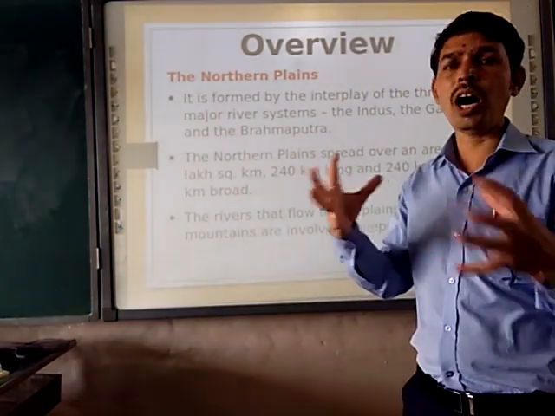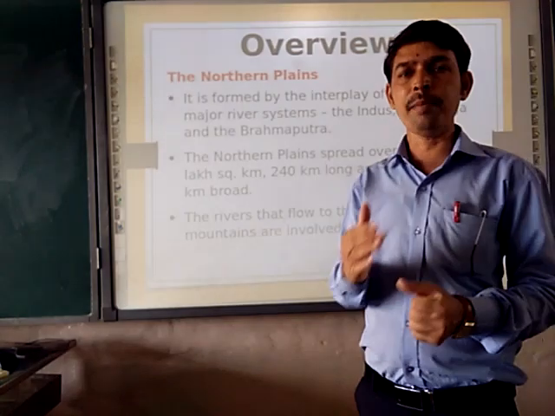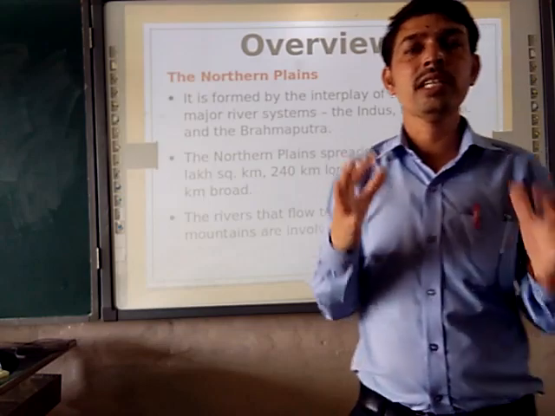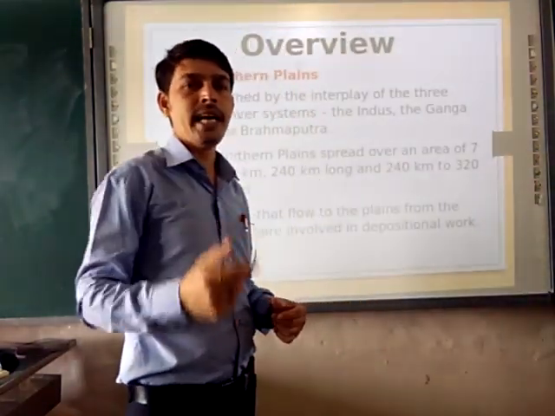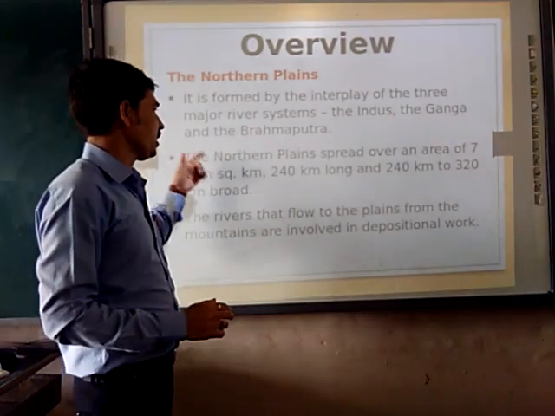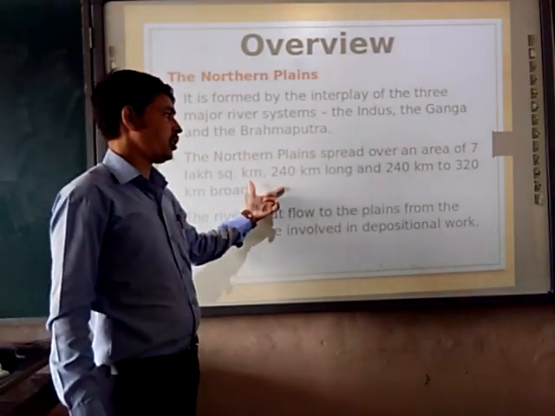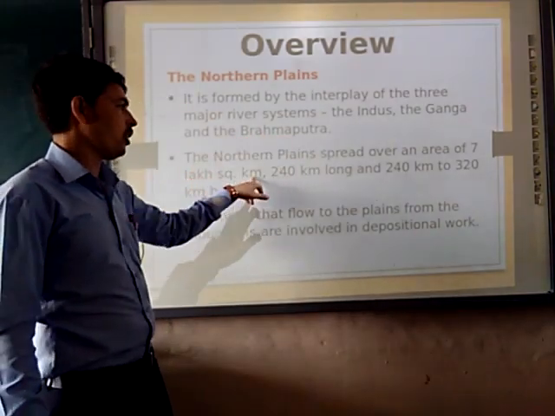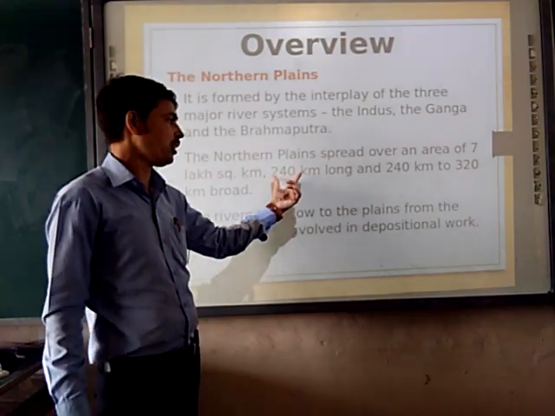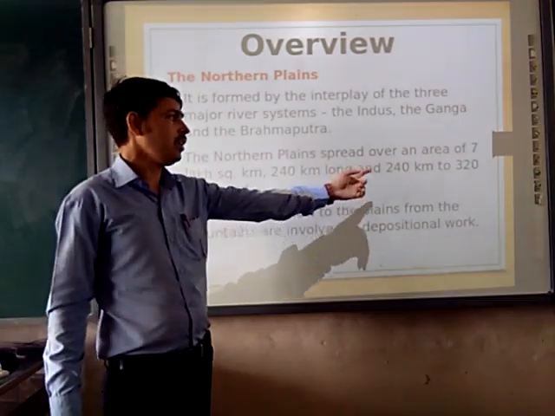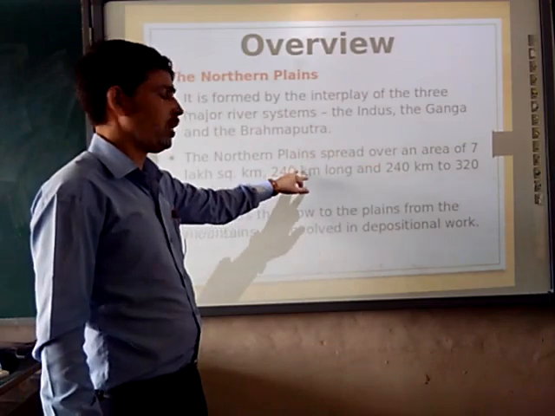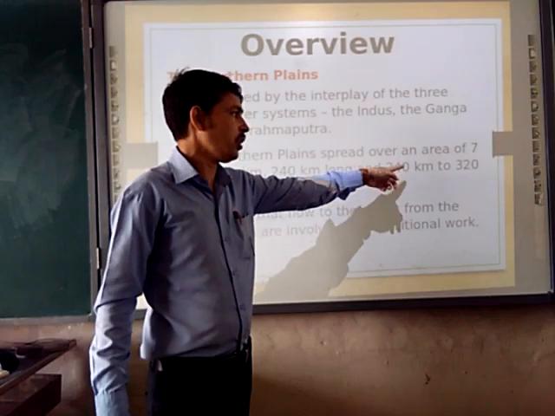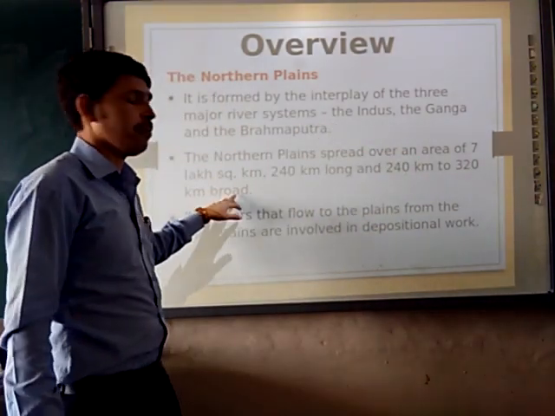First we talked about how the northern plain is formed. We have seen that the northern plain is formed by the role played by the 3 major rivers: Indus, Ganges and Brahmaputra. Then we saw its extension, from where to where it goes. It covers about 7 lakh square kilometers, and it is 2400 kilometers long and 240 to 320 kilometers broad.